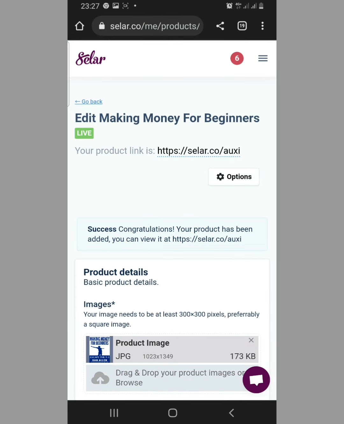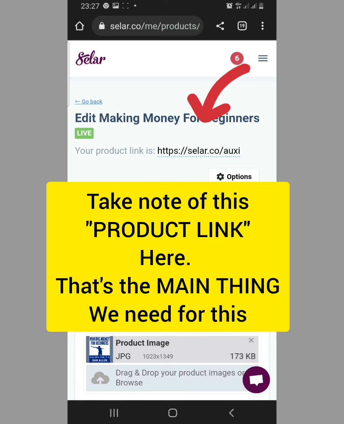Okay, now we are done with this. We are done with creating this Ghanaian account. You know what we actually did is we assume that we are selling this thing and we are receiving the amount in Ghanaian cedis. We assume that we are in Ghana and we are now receiving the payment in Ghanaian cedis and not in naira. So now we have our product link here.